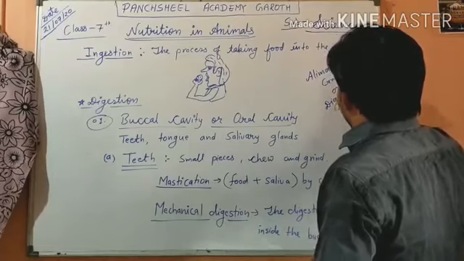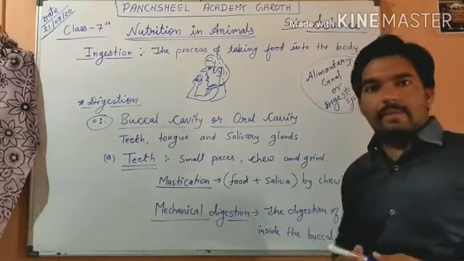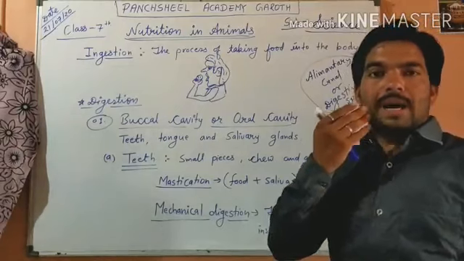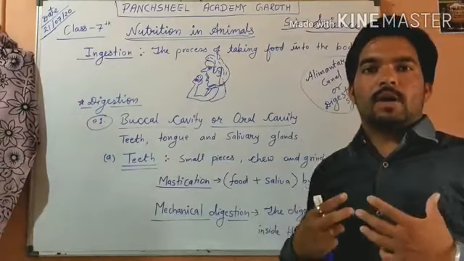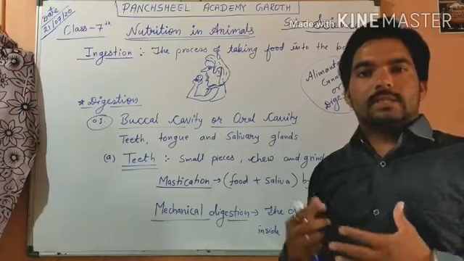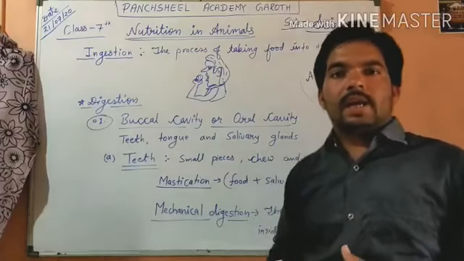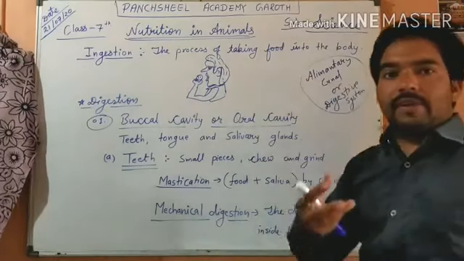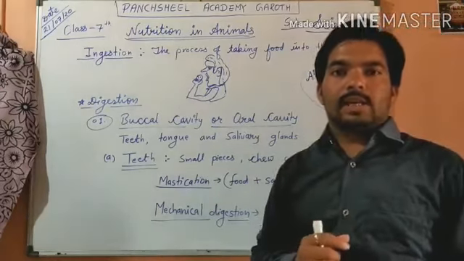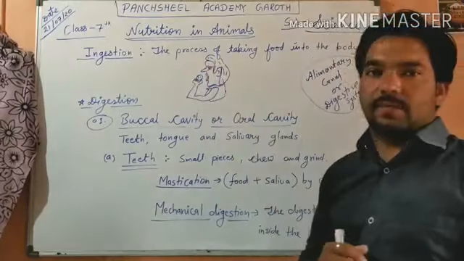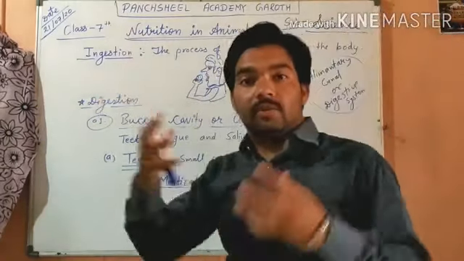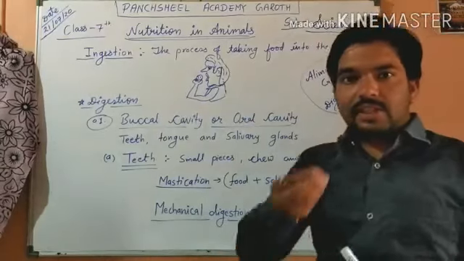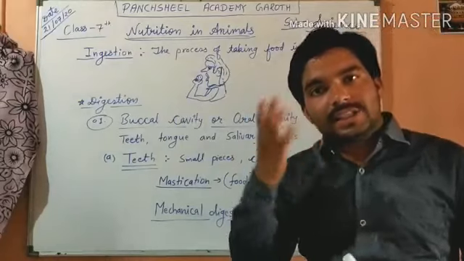The digestive system or alimentary canal starts from the mouth, buccal cavity, esophagus, stomach, liver, pancreas, small intestine, large intestine, and anus. When we take food inside our mouth, this process is ingestion. After that, digestion starts in our buccal cavity, our oral cavity. Once we take food in our mouth, our digestion starts.